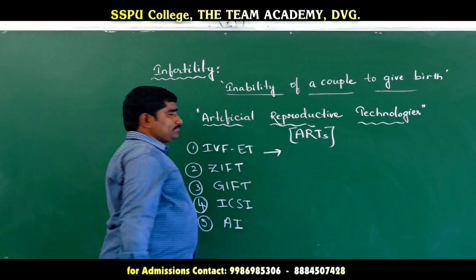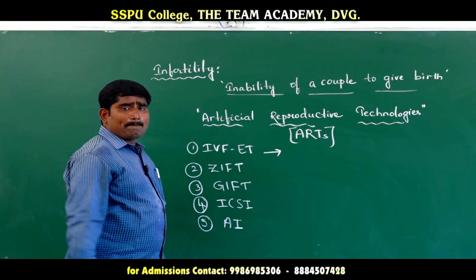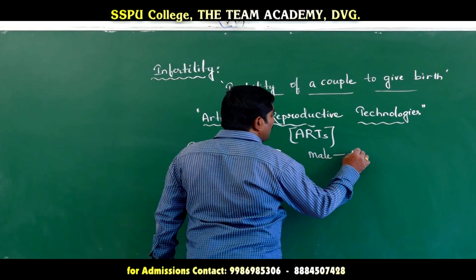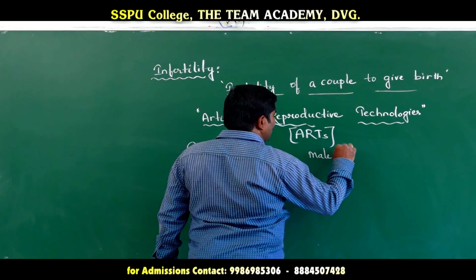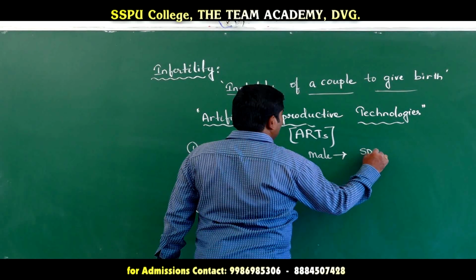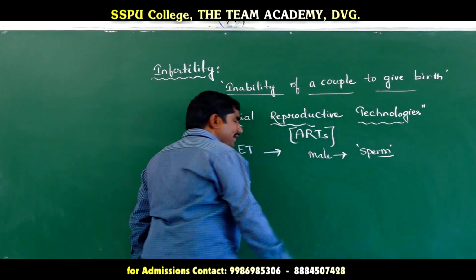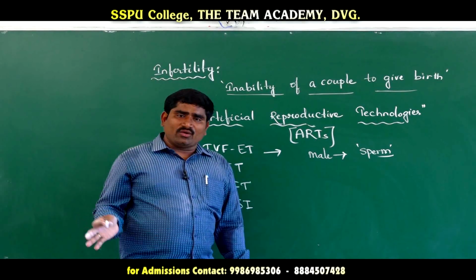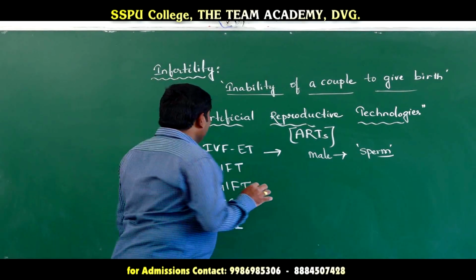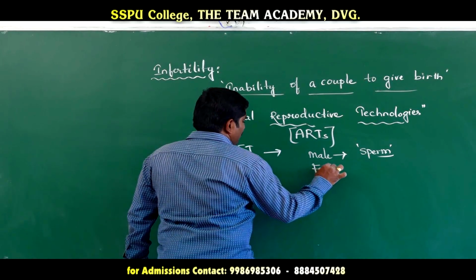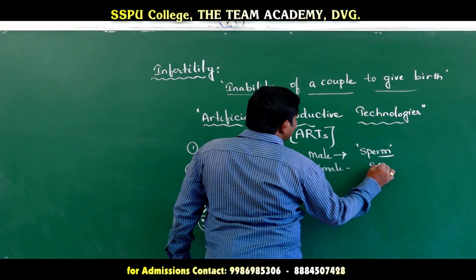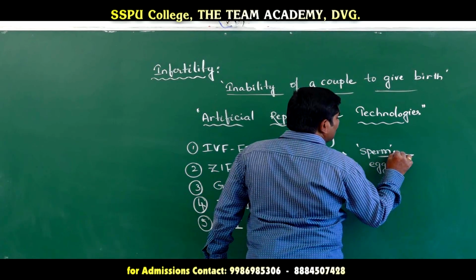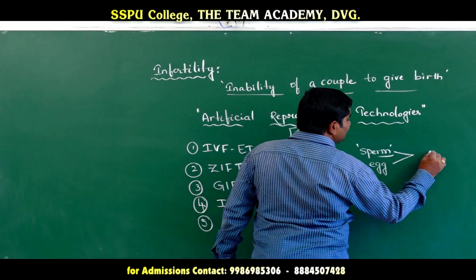First, IVF and ET. In in vitro fertilization, sperm is collected from the male, who may be either the husband or a healthy donor. From the female, the egg cell is collected, and both undergo fertilization inside the laboratory.